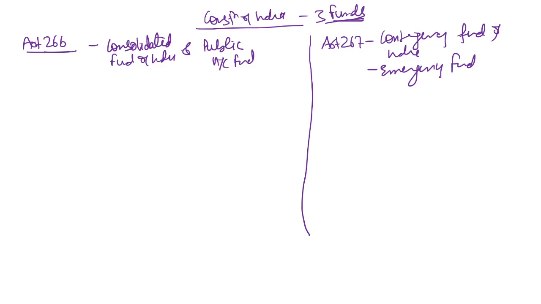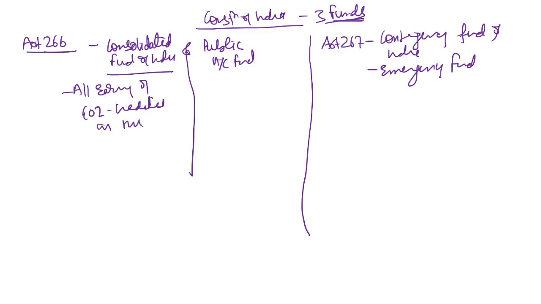So if we see the Consolidated Fund of India, all the earnings of the Government of India are credited into this fund. Withdrawal from this fund requires parliamentary approval.